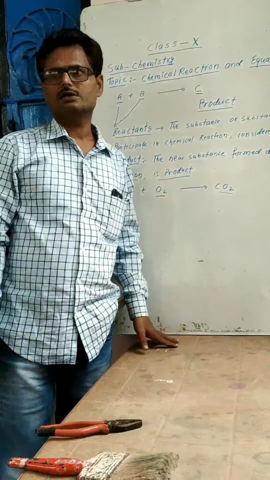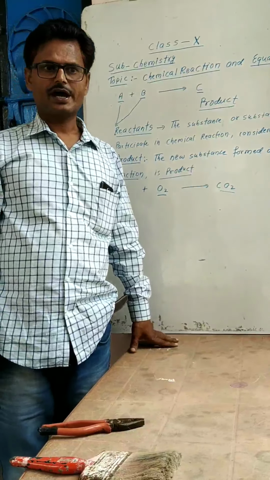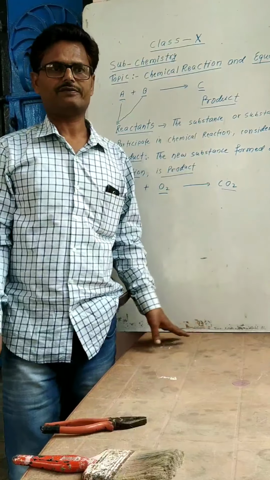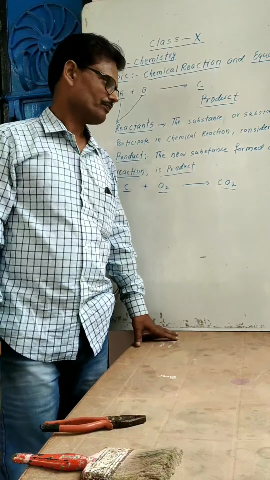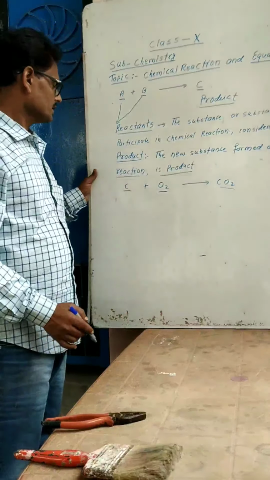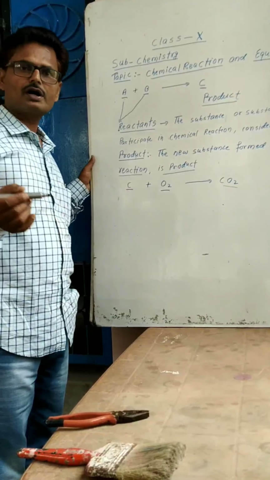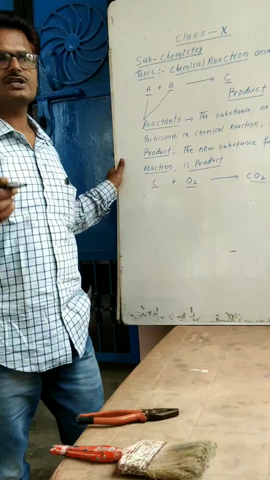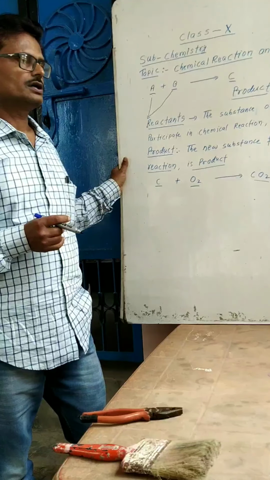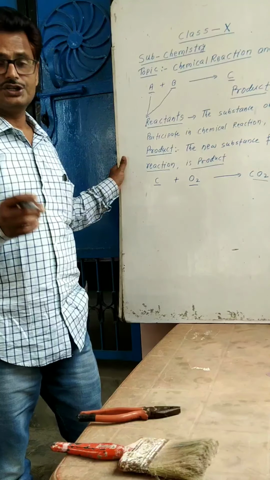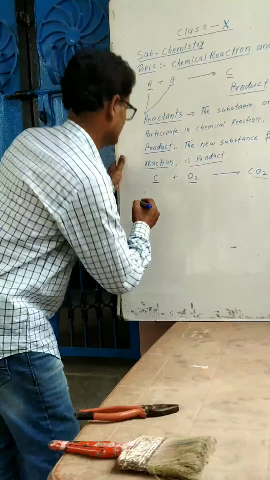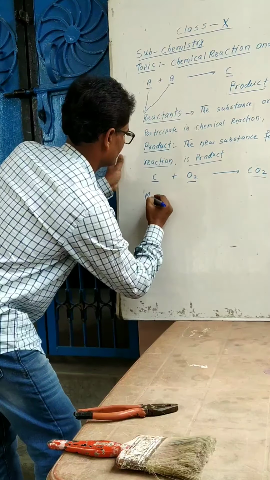Now we may take a number of examples, and we also have to conduct some of the reactions in lab. In lab, we burn the ribbons of magnesium. Magnesium is a metal, and it is burnt in lab.